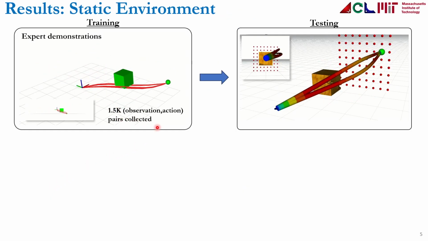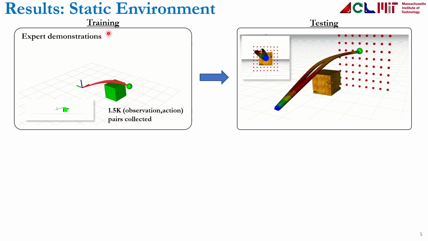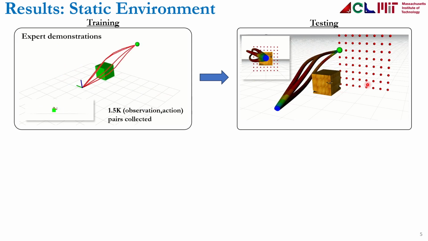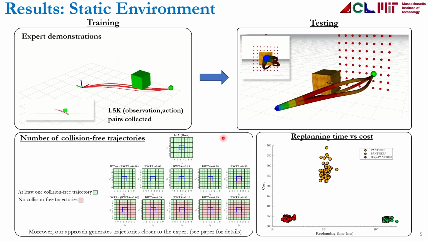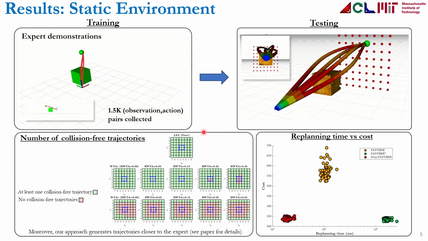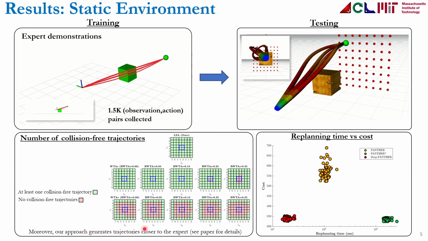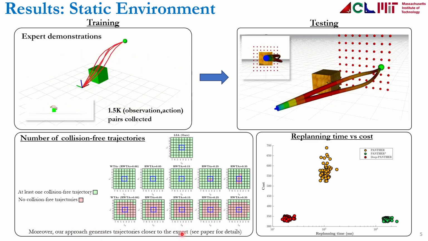If we look now at the results, this is for a static environment where here on the left you have the demonstrations collected from the expert, and here on the right you have the testing environment. In all the cases, we are able to generate at least one collision-free trajectory, and our approach, Deep-PANTHER, is able to generate trajectories that are actually closer to the ones from the expert.